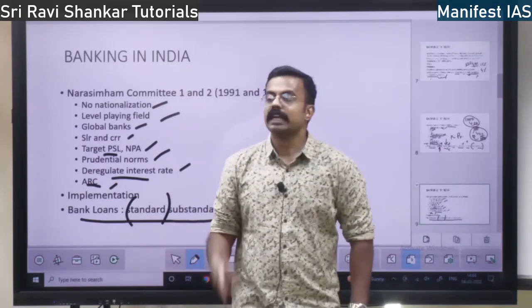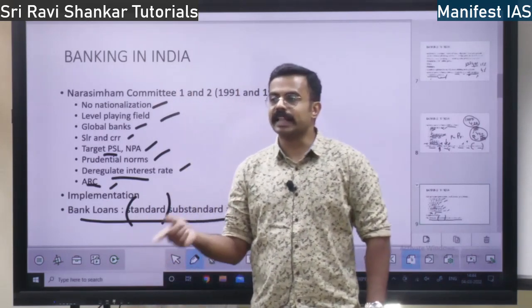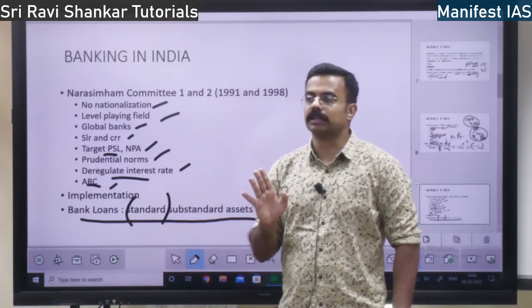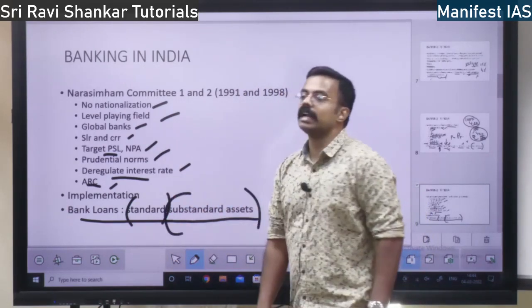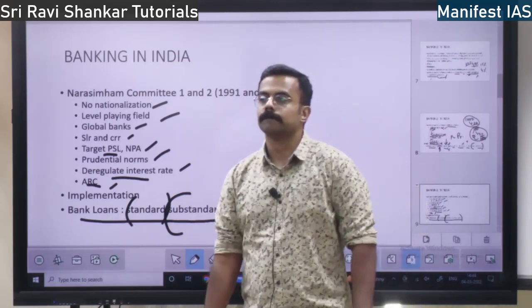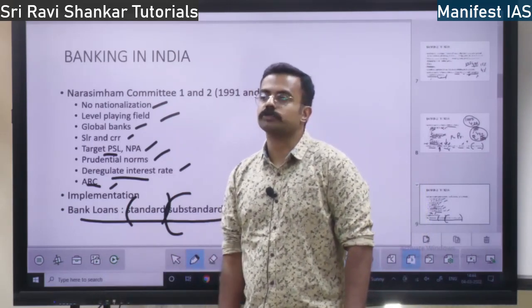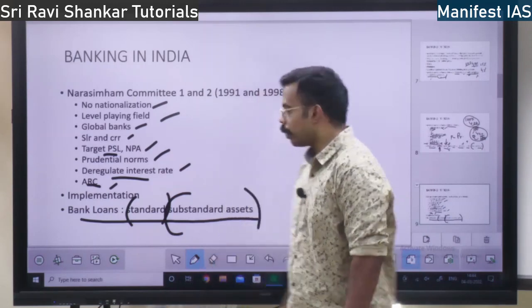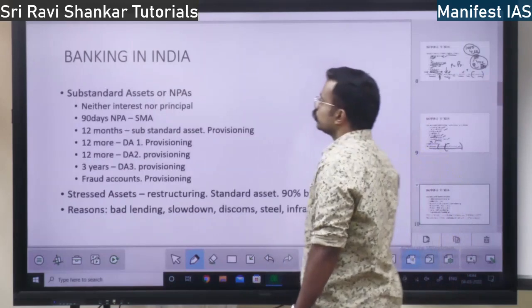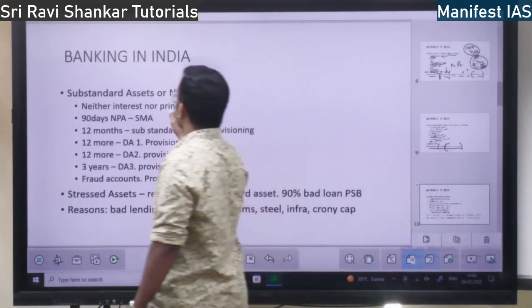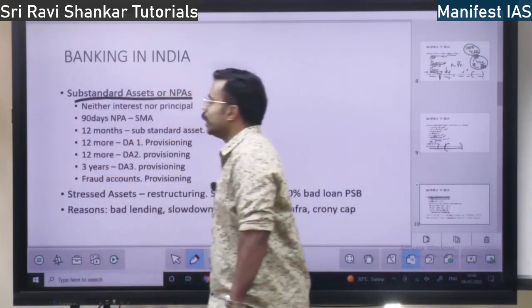If either the interest or the principal is not being paid, that is a substandard asset, right? Or also called a loss making asset. We will discuss what is this standard asset and substandard asset. So substandard assets are also called non-performing assets.